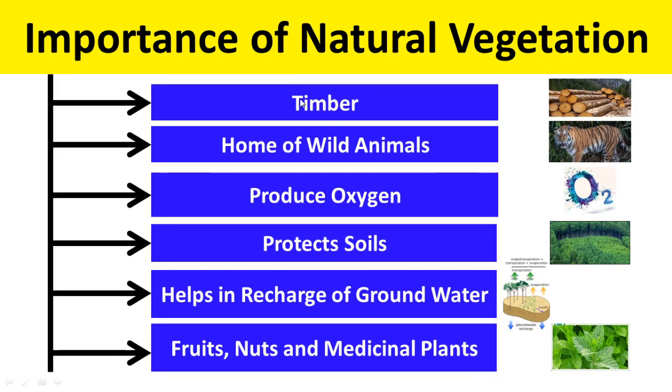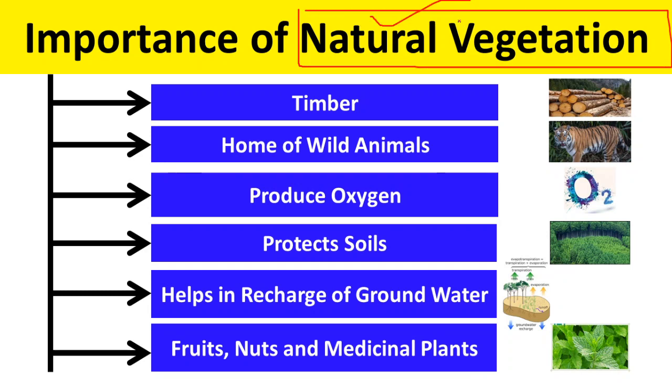Now, what is the importance of natural vegetation? Why should we be concerned about natural vegetation, why should we study it? First thing, from natural vegetation we get timber, it provides wood, right, from which we make many things, okay. We make our houses, especially in mountainous areas, we see a lot of houses built of timber.